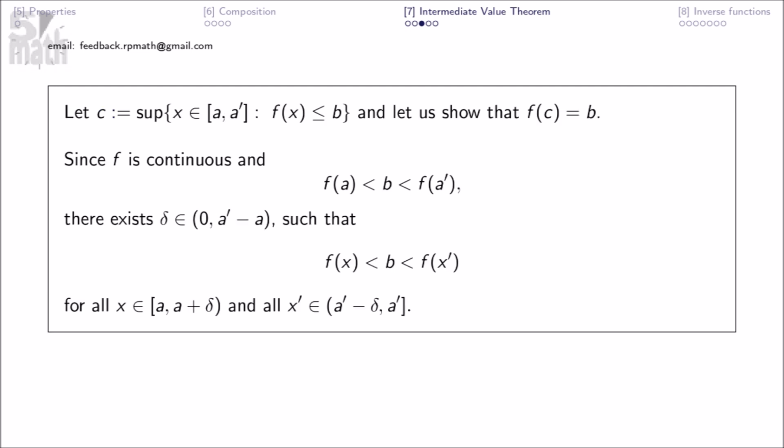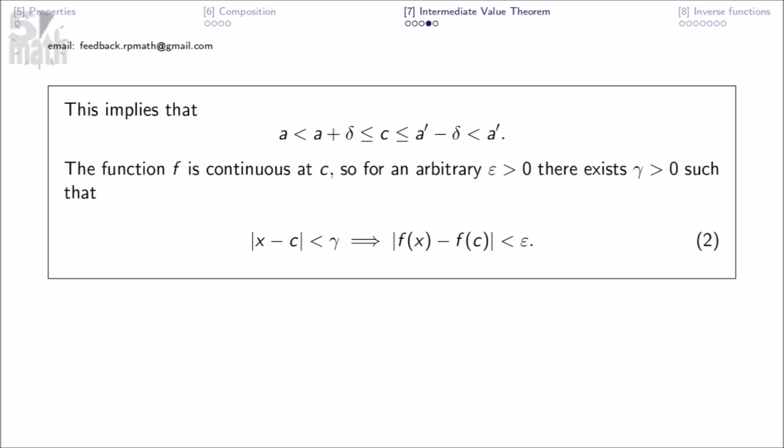Let c be defined as this, and let us show that f of c equals b. Since f is continuous and this, there exists delta in this such that for all x in this and all x prime in that. This implies that this. The function f is continuous at c, so for an arbitrary epsilon greater than 0, there exists gamma greater than 0, such that this.